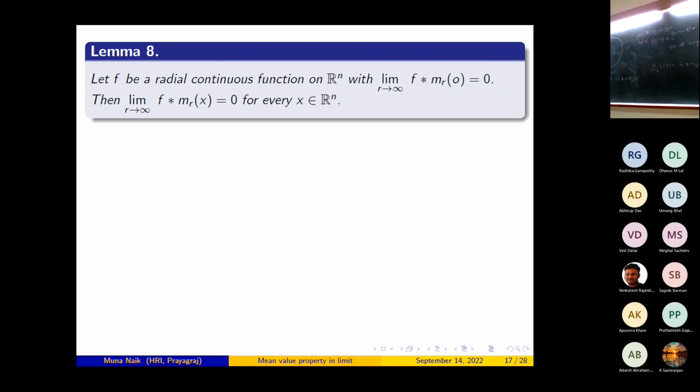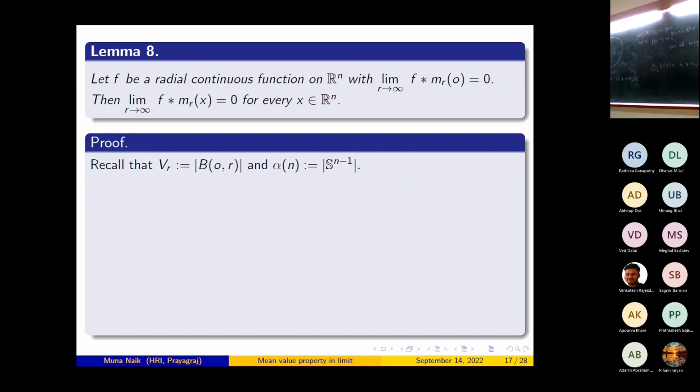Then limit r tends to infinity, f convolution m_r x is equal to 0 for every x belongs to R^n. It says that if for a radial continuous function on R^n, the ball average of f at the point 0 goes to 0, then for any x belongs to R^n, this ball average of f will go to 0. So recall that this V_r is the notation we have used for the volume of B(0,R), and alpha n is the measure of the sphere.